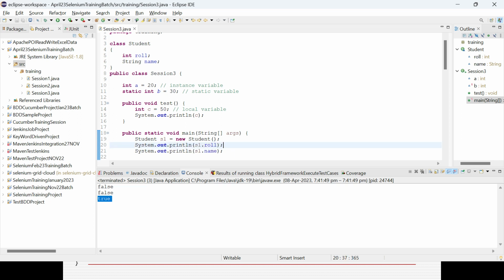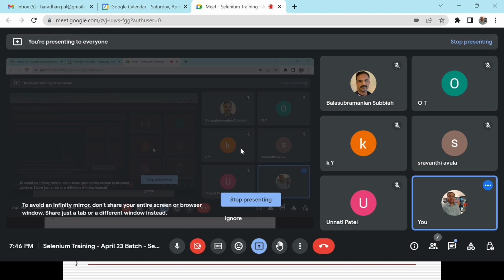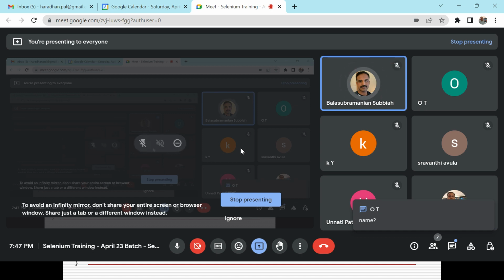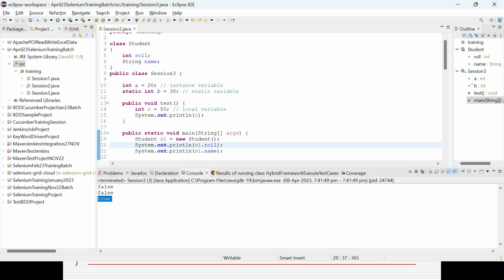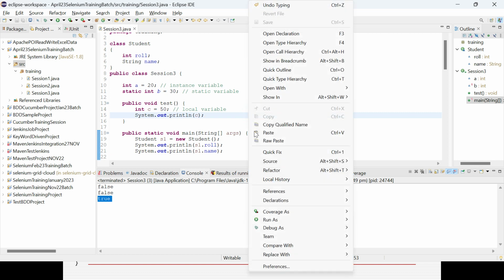So what value will be printed out for the roll number and the name? Okay, let's run it and see.